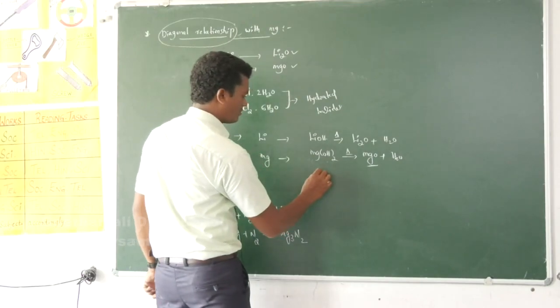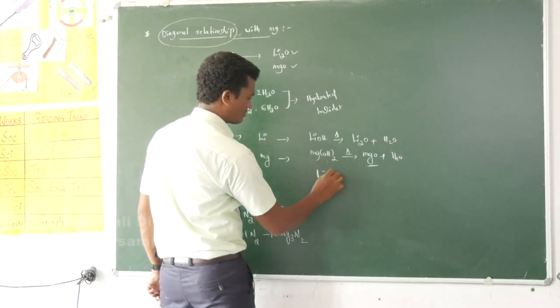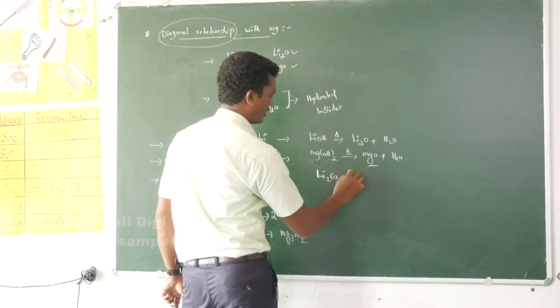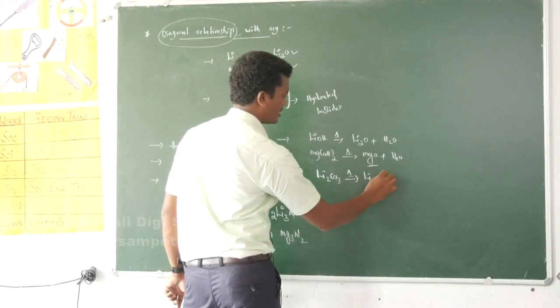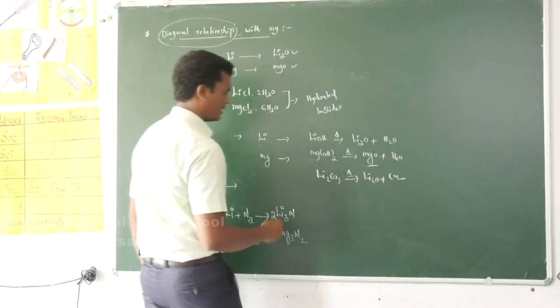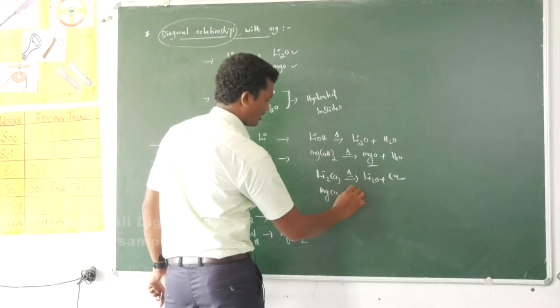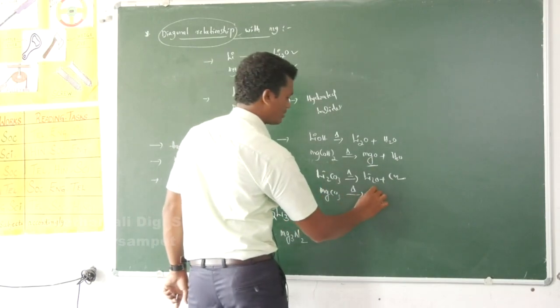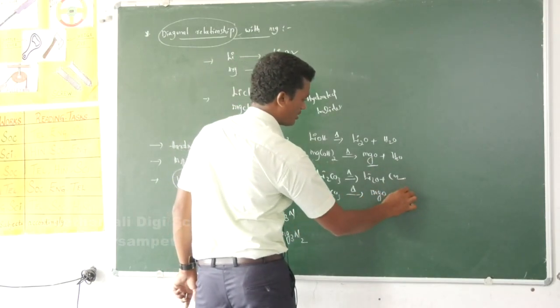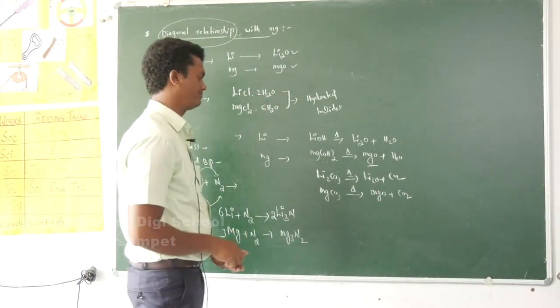When we take carbonates, lithium carbonate Li2CO3 on heating produces lithium monoxide with carbon dioxide gas. When magnesium carbonate undergoes heating, it also produces magnesium oxide with carbon dioxide.